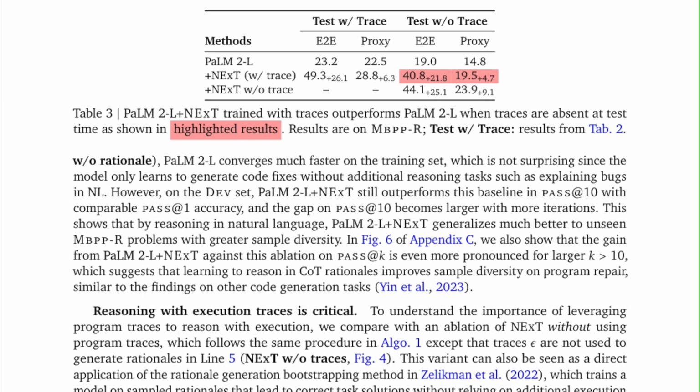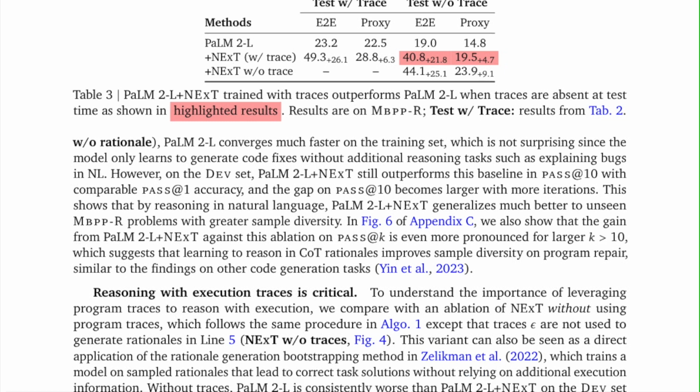This shows that by reasoning in natural language, PaLM 2L plus NExT generalizes much better to unseen MBPPR problems with greater sample diversity. In Figure 6 of Appendix C, we also show that the gain from PaLM 2L plus NExT against this ablation on pass@k is even more pronounced for larger k greater than 10, which suggests that learning to reason in chain-of-thought rationales improves sample diversity on program repair, similar to the findings on other code generation tasks.